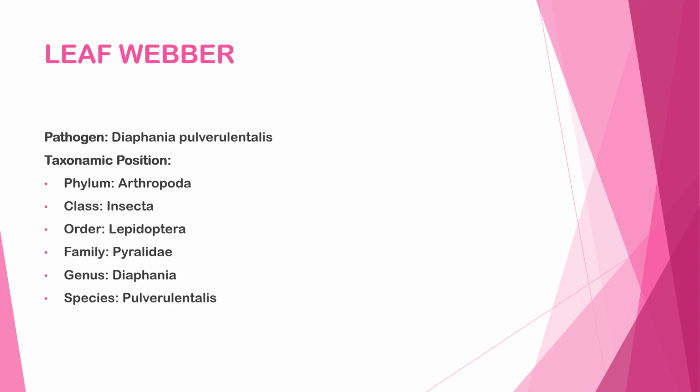Leaf webber. Pest: Diaphania pulverulentalis. Taxonomic position: Phylum Arthropoda, Class Insecta, Order Lepidoptera, Family Pyralidae, Genus Diaphania, Species pulverulentalis.